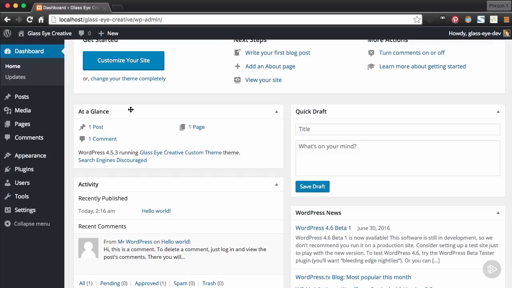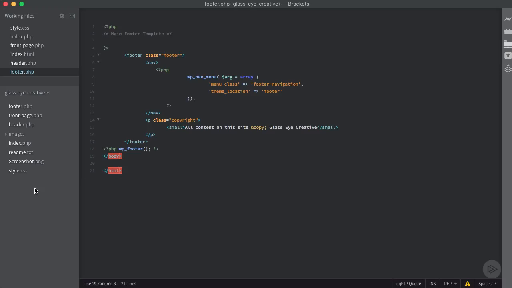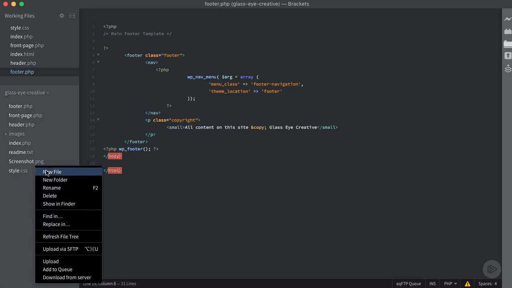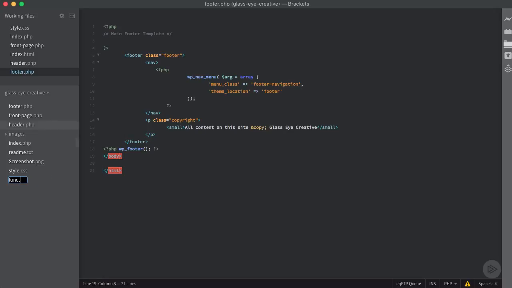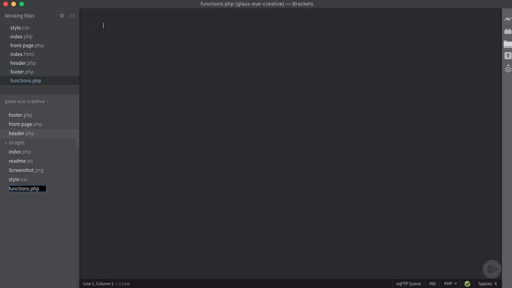So we're going to go ahead and create that. So I'm going to just switch back to our text editor. And I'm going to come over in the file pane and just right click and add a new file. And we'll name it functions.php. WordPress knows to look for this file, and you can think of it as a file that adds plugin-like functionality to your WordPress theme specifically. So any kind of extra functionality or features that we want to support, we'll need to add it here in our functions.php file. So we're going to add our opening PHP tag.